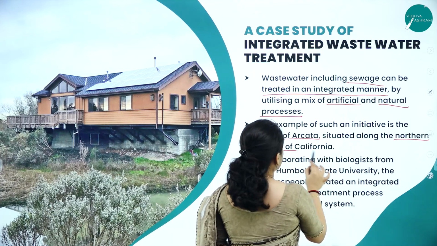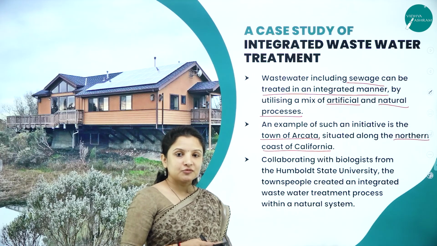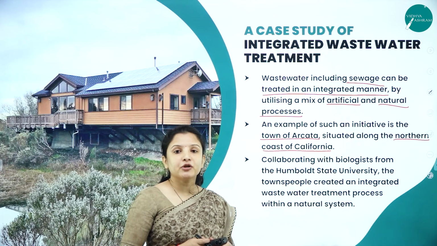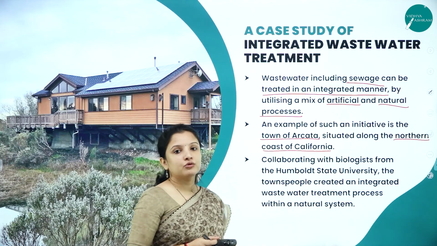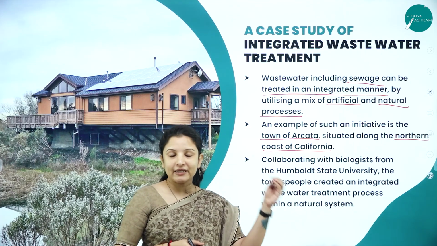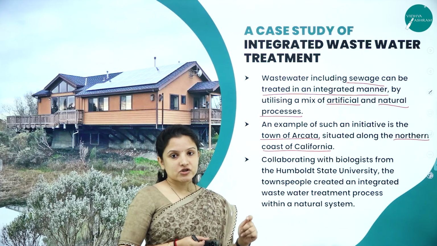So in the northern coast of California, there is a small town called Arcata. These people were facing a lot of problems because of the dumping of sewage waste into the water. They were the first people who took an initiative wherein they incorporated both scientific and cultural methods in order to reduce the sewage in the water body.